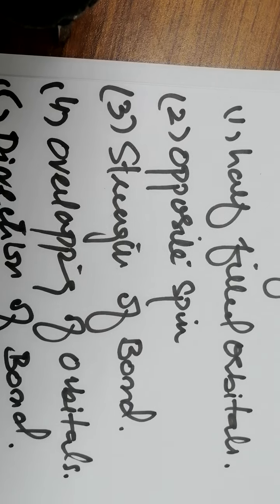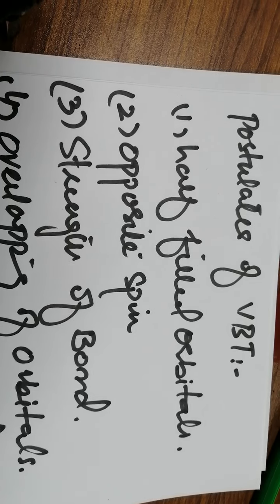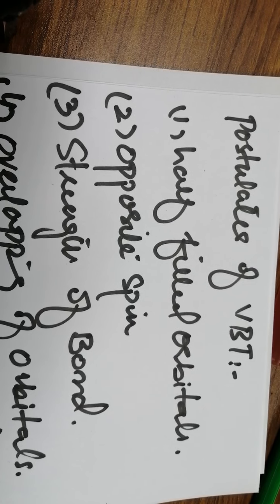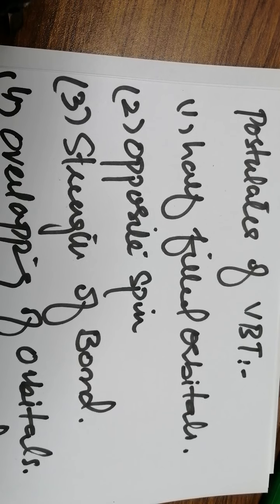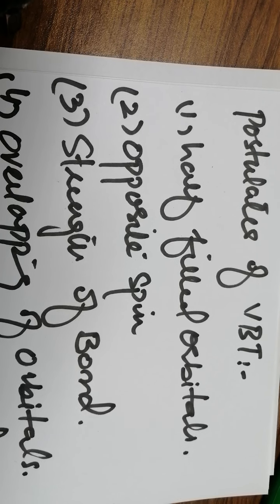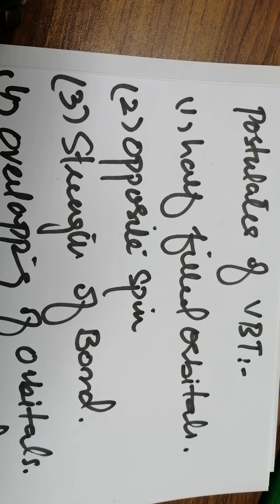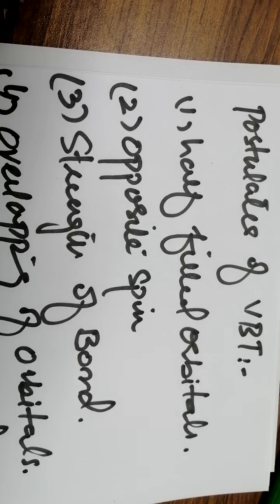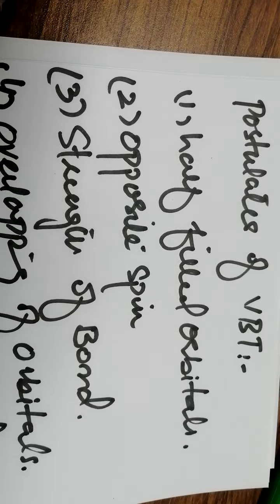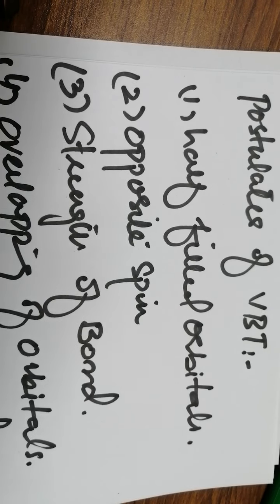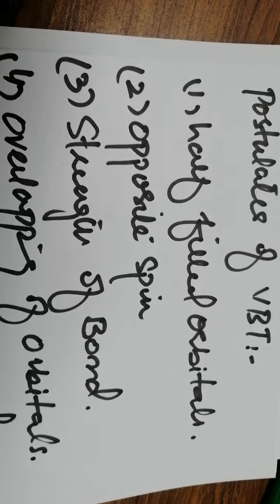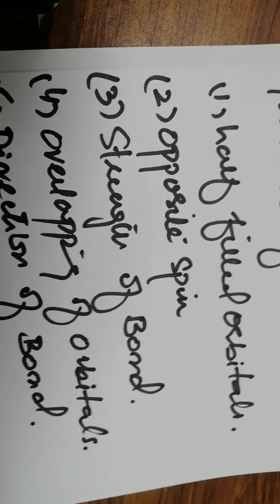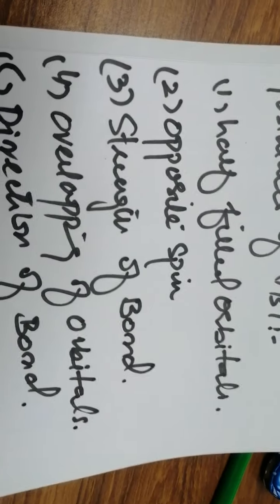The next point is about opposite spin. If we have two electrons in a single orbital, they have opposite spin: one is clockwise, the other anti-clockwise, right? The two overlapping orbitals must have electrons of opposite spin, so the electrons with opposite spin pair up to get stability. That's important for a VBT compound structure, right?